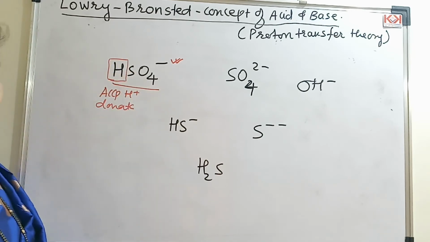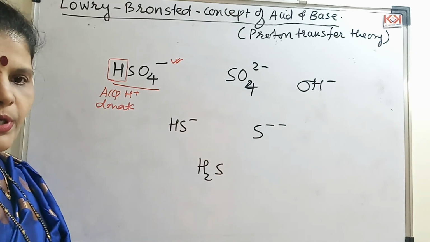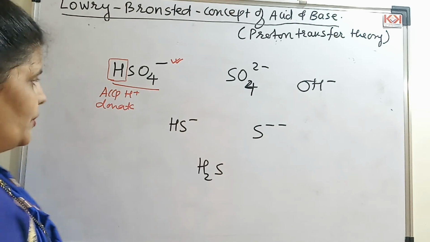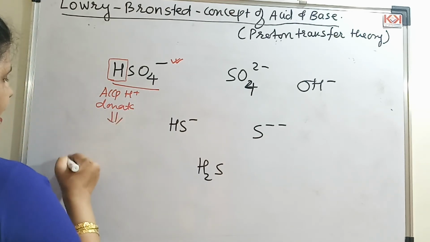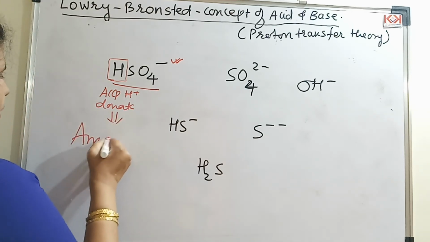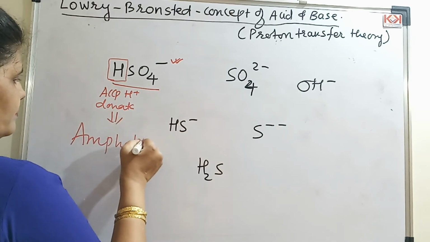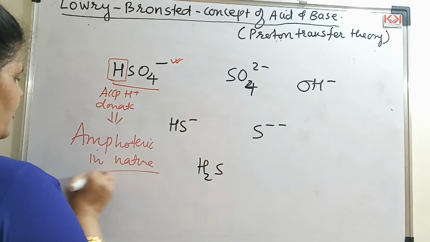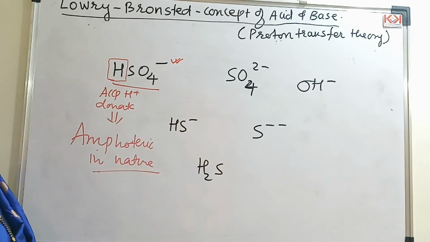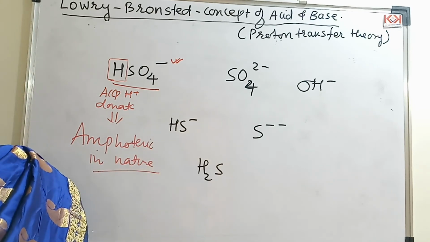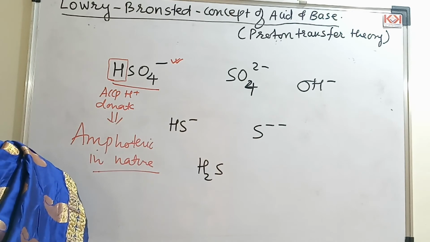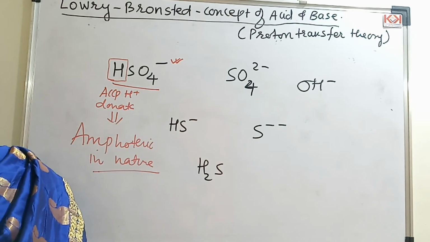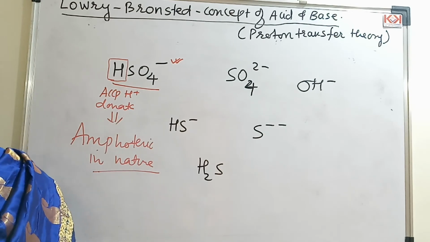Such species that can accept a proton as well as have a tendency to donate a proton are called amphoteric in nature. Students, they can act as an acid, they can act as a base, and so we call them amphoteric. It has both the tendencies to gain as well as to donate.